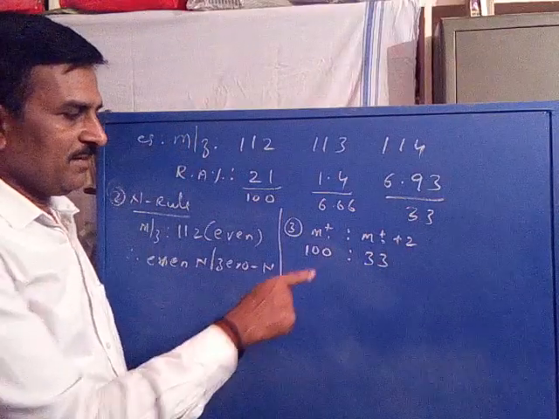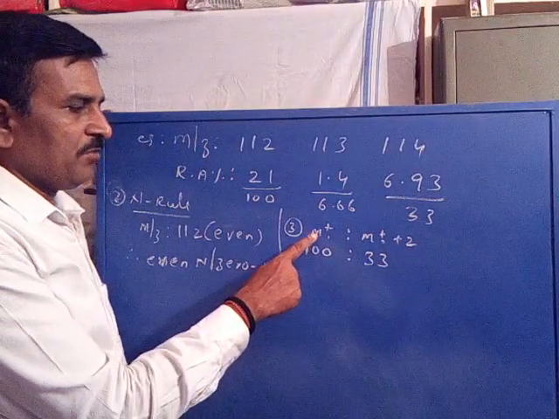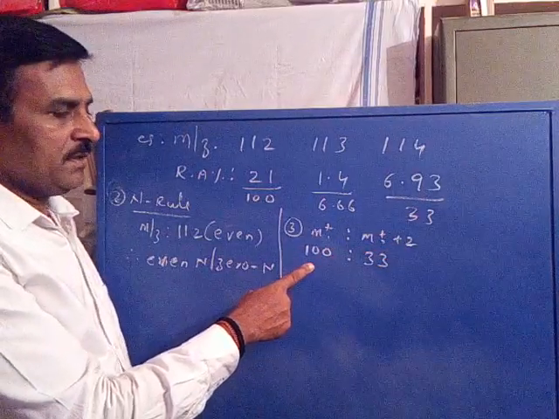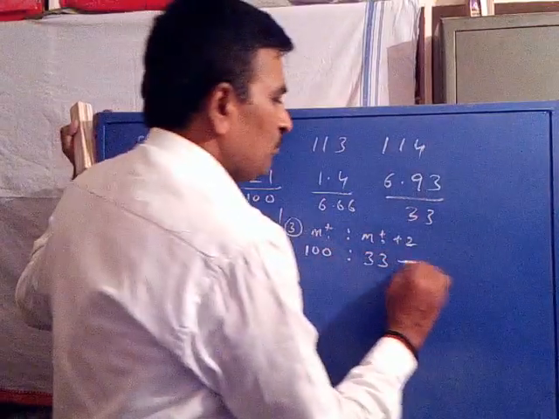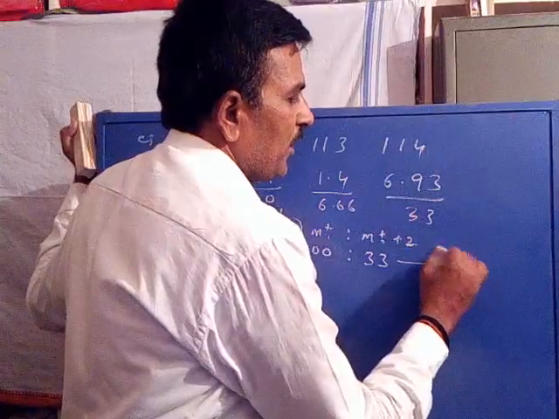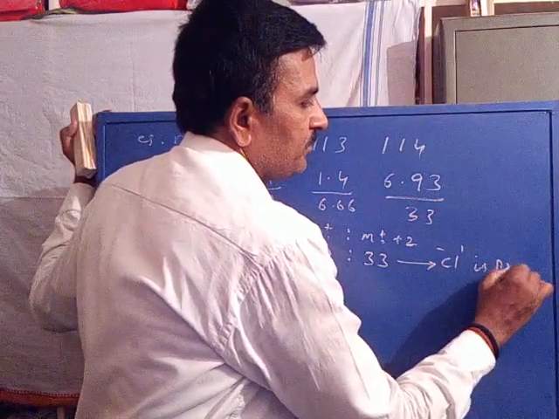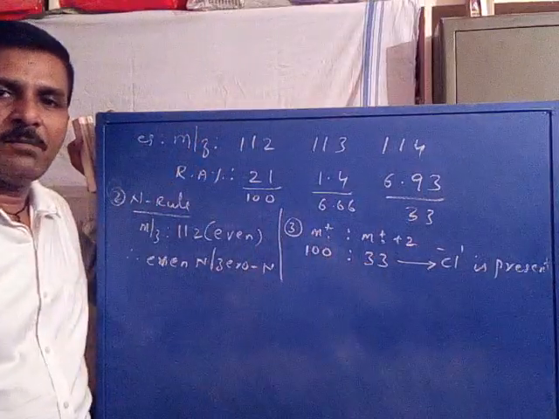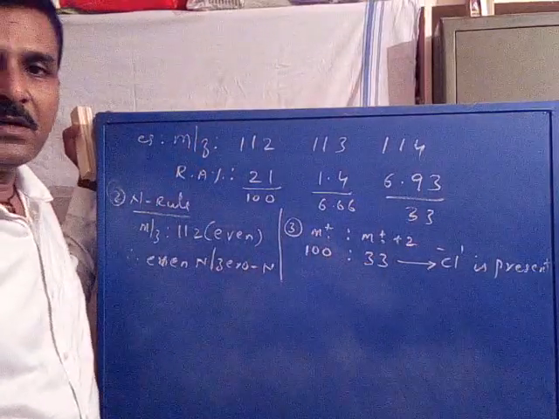You observe the relation between the molecular ion signal intensity and the plus 2 signal intensity is 100:33. So that indicates the presence of chlorine. When we get this relation, that indicates the presence of chlorine. This is the third guideline.